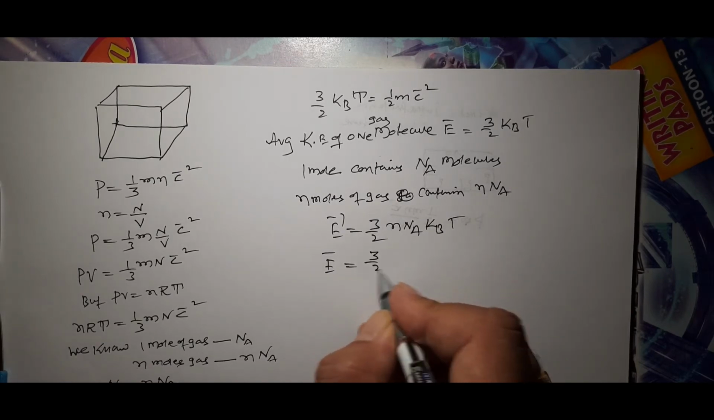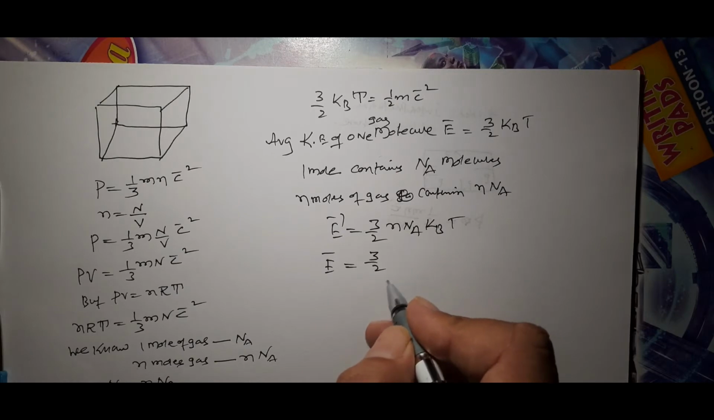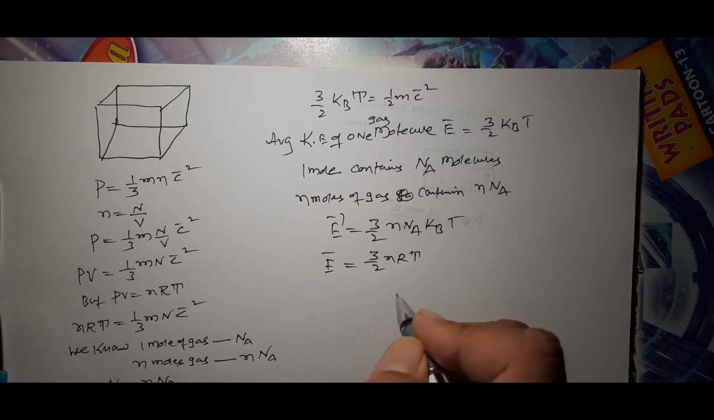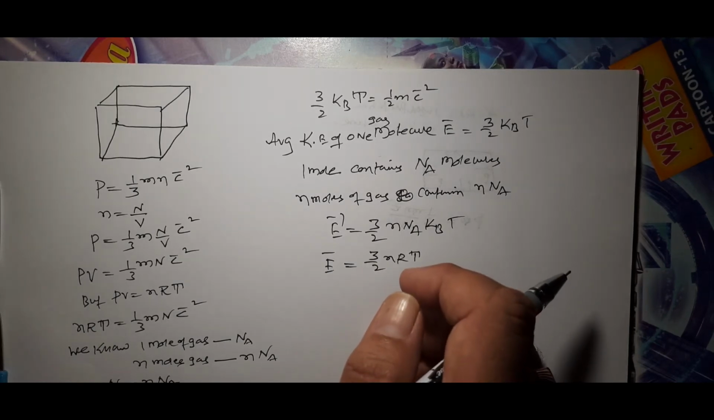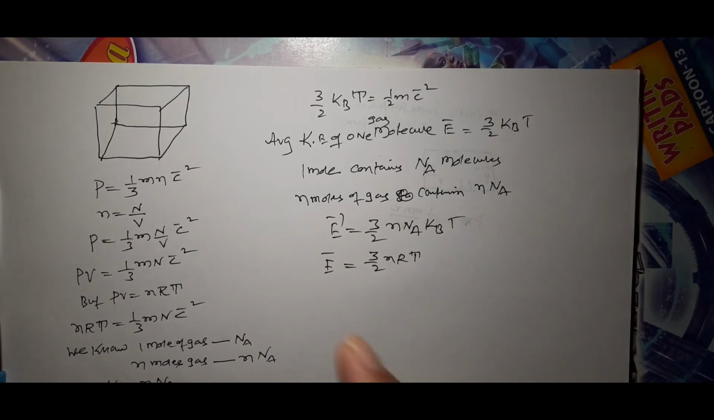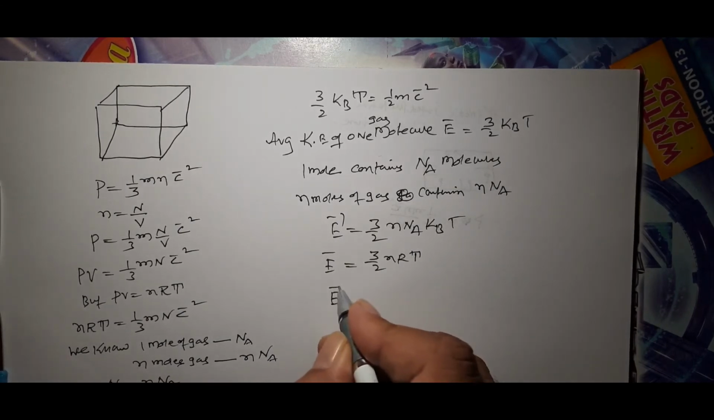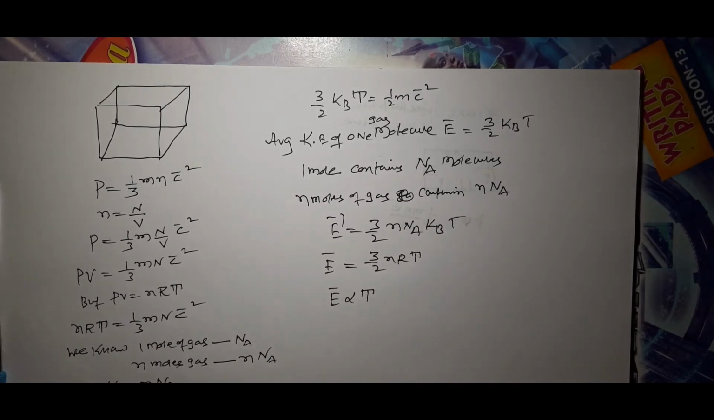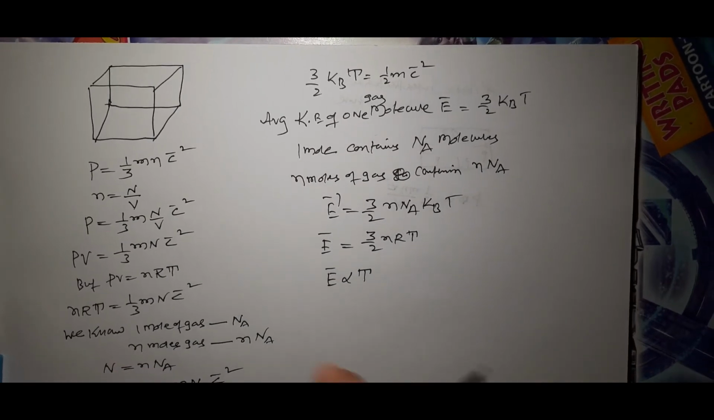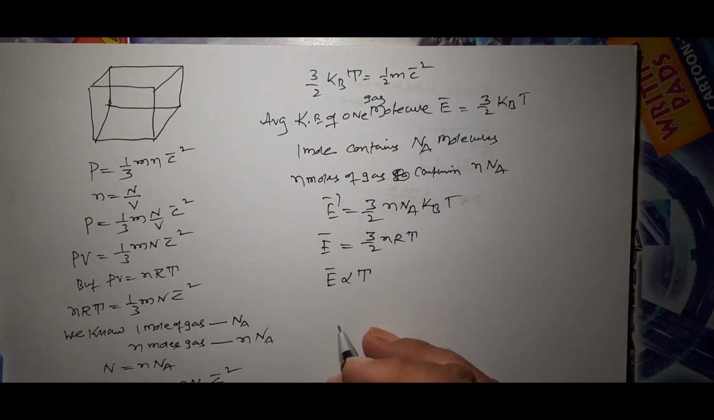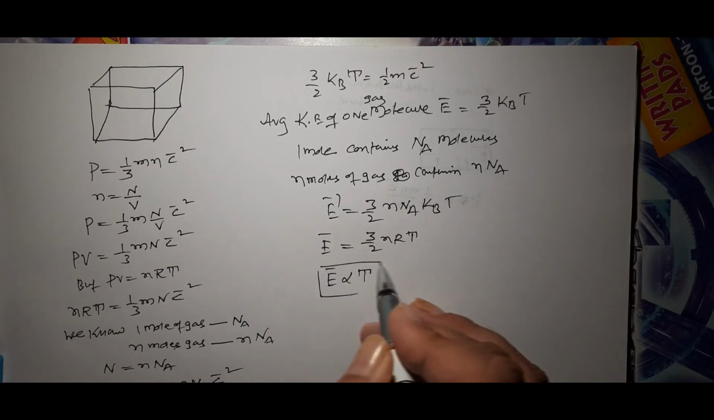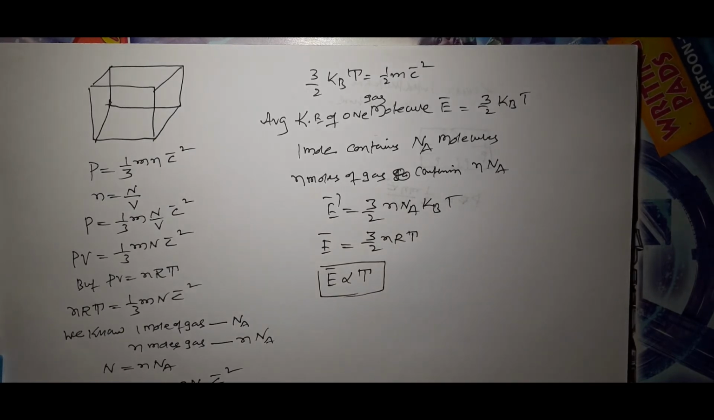So, 3 by 2 nRT, where capital N times kB is written as R. Then we know that here E bar is directly proportional to absolute temperature. That means whenever we increase temperature, the average kinetic energy of gas molecules also increases. So the average kinetic energy of gas molecules depends upon temperature. This is a very important result we obtain.